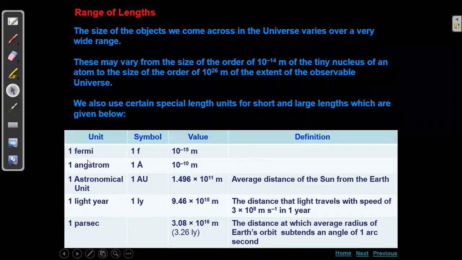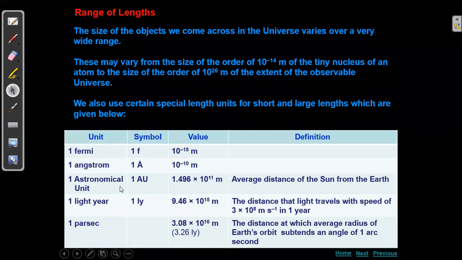Like one femtometer, 10 to the power of minus 15 meters. Minus 14 meters will come around this. So this is the radius of the nucleus. The nucleus size will be in the order of 10 to the power of minus 15. Next, a little bigger than that, 1 angstrom, 10 to the power of minus 10 meters. Minus 10 meters is the size of the atom. That is the nucleus, this is the atom. So the diameter of the atom will be around 1 angstrom.